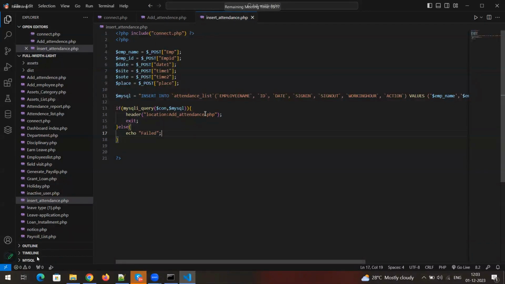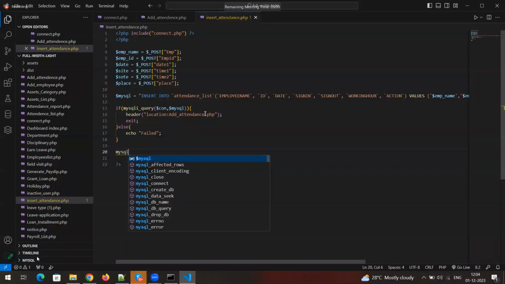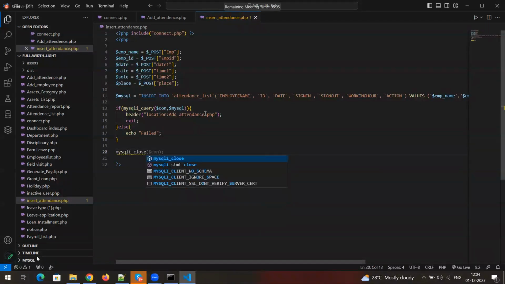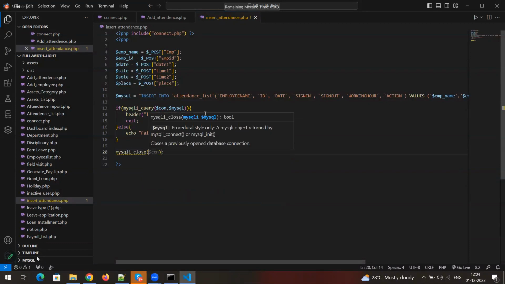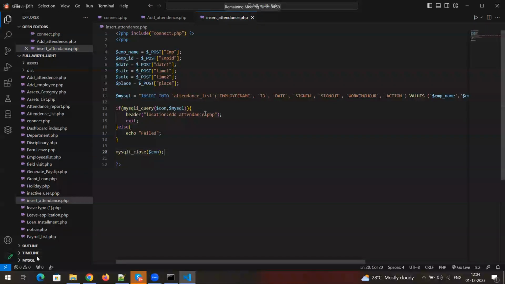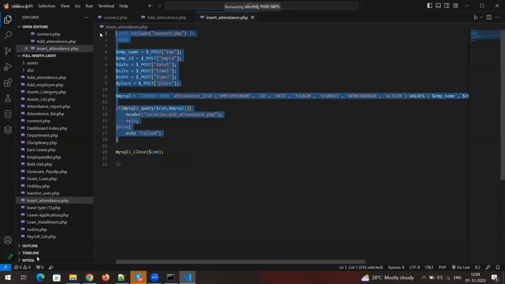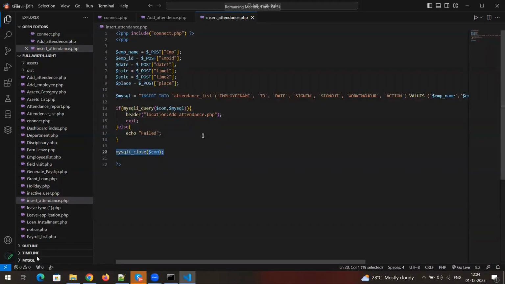After that, finally, whether the insertion is successful or anything has failed, close the MySQL connection, because the query will be running always. Instead of that, we close the connection using MySQL close. The same con variable we need to use. It needs to be used only at the end of the program, not in between. Whenever this condition is satisfied, whether if or else, close the connection. Clear?